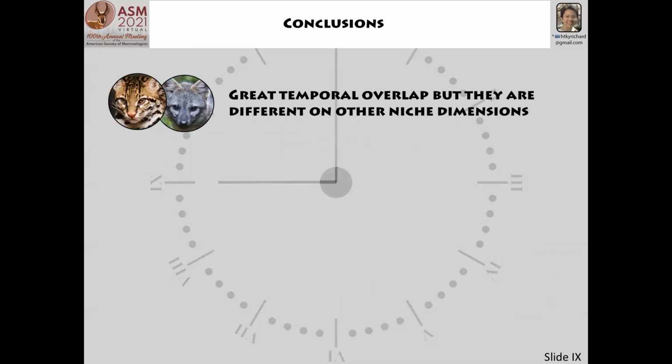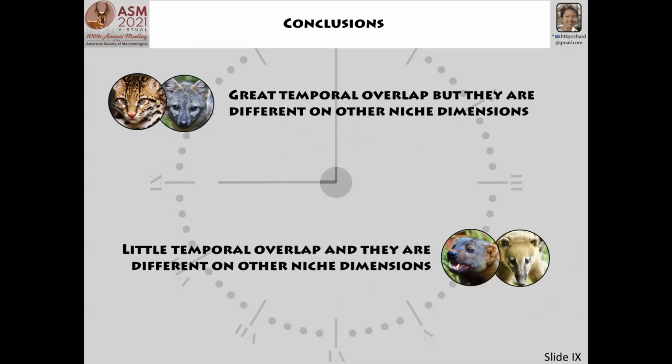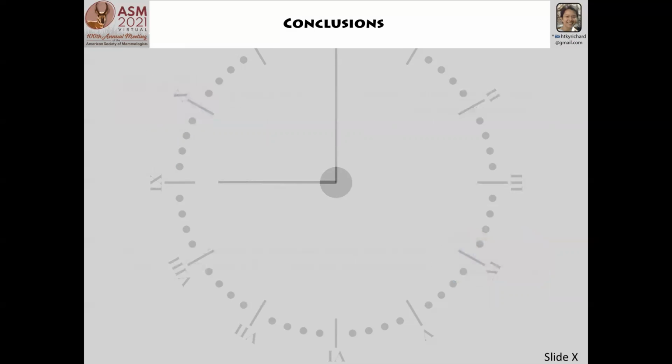Our next conclusion is that even though ocelots and crab-eating foxes had great temporal overlap with larger carnivores, they differ on other niche dimensions. Both species are known to feed on smaller prey, making their coexistence more feasible. Another conclusion is that tayras and South American coatis had little temporal overlap with larger carnivores, and they also differ on other niche dimensions. Both species are mostly diurnal and are also known to have an omnivorous diet.